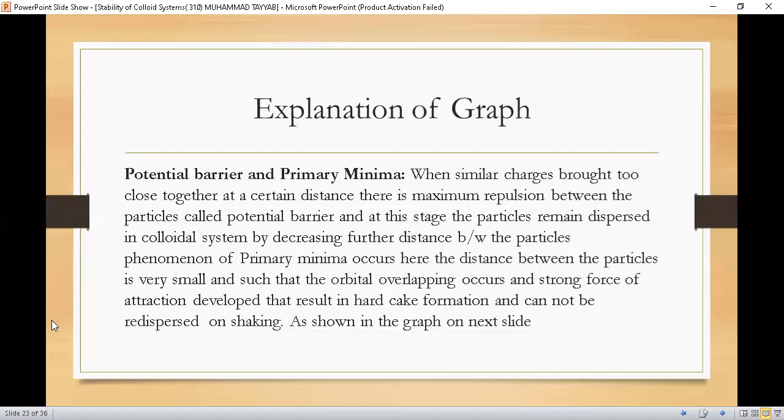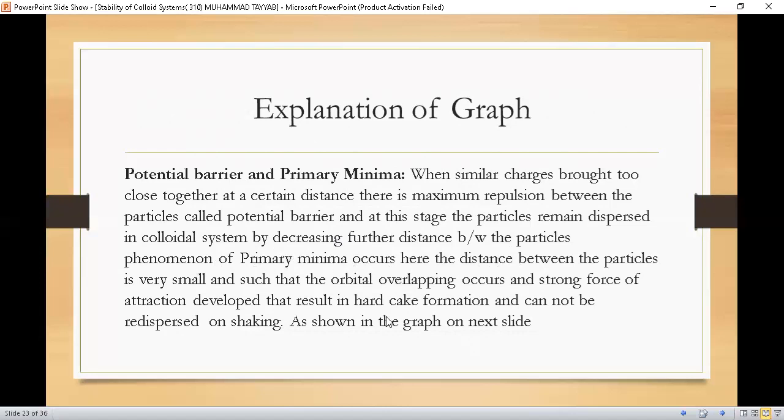What is the potential barrier and primary minima? As we discussed, when similar charges are brought close together, at a certain distance there is a maximum repulsion between the particles called the potential barrier, and at this stage the particles remain dispersed in the colloidal system. By decreasing the distance further, the phenomenon of primary minima occurs.